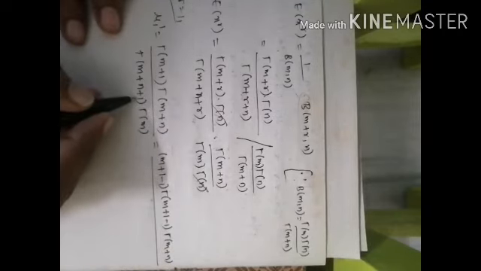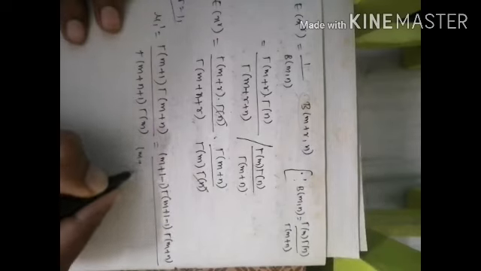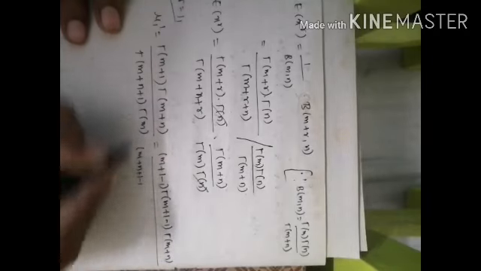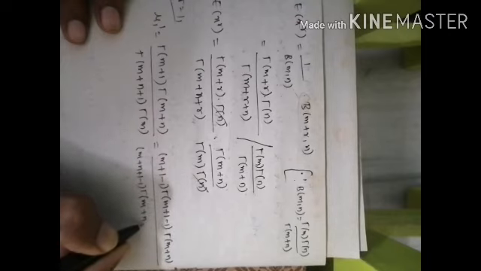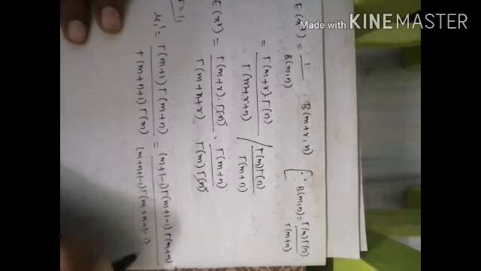This term is as it is, divided by, so here also one integer value is there, so again we need to subtract this one. So m plus n plus 1 minus 1 into gamma of m plus n plus 1 minus 1 into gamma of m.